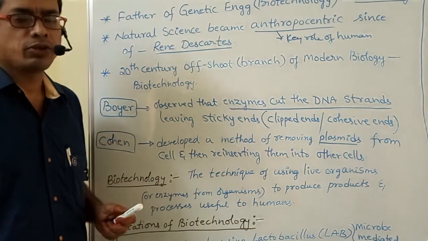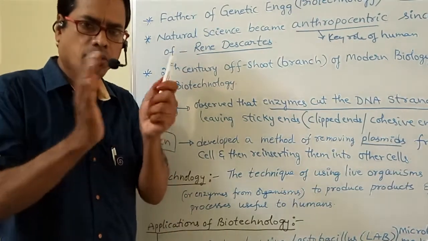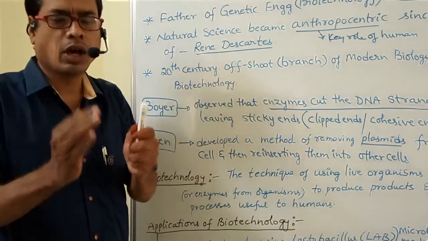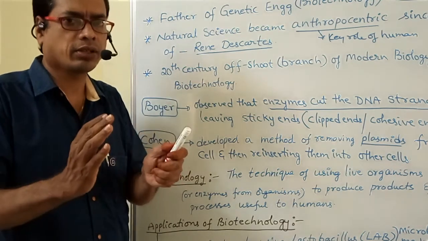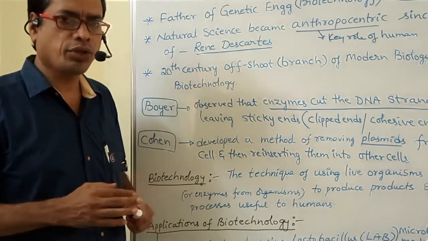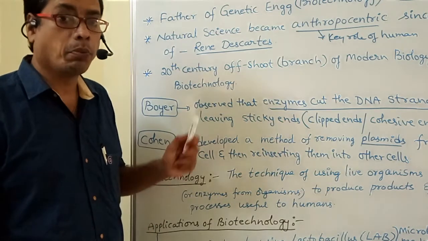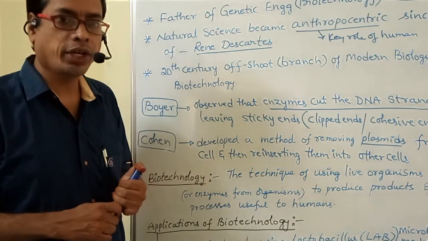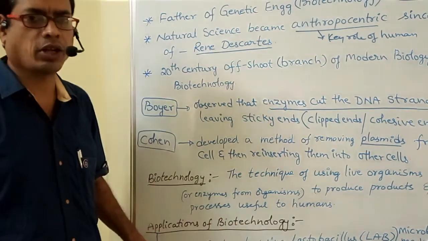So what does it mean? Biotechnology means by using live organisms, or the enzymes from organisms, or the cells or the cell parts, we are able to produce many different products which are useful to human welfare. That branch is called biotechnology. This biotechnology developed in which century? The 20th century. What are the applications of biotechnology?